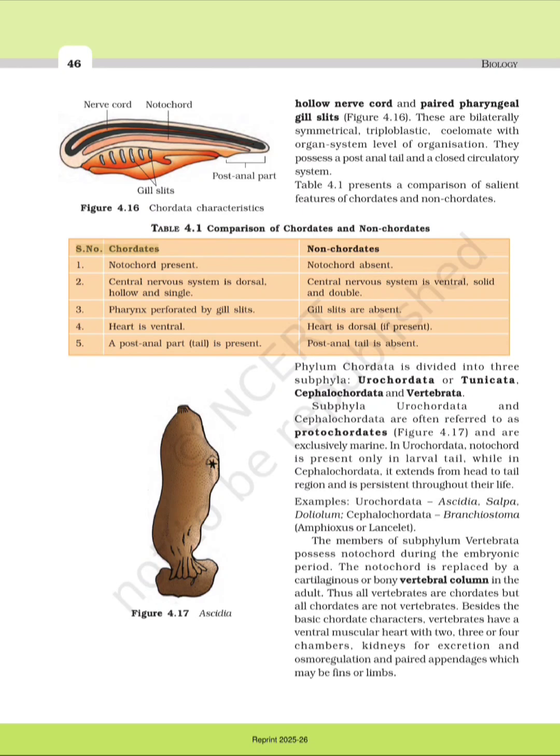Chordates: 1. Notochord present. Nonchordates: Notochord absent. 2. Central nervous system is dorsal, hollow and single. Central nervous system is ventral, solid and double. 3. Pharynx perforated by gill slits. Gill slits are absent. 4. Heart is ventral. Heart is dorsal if present. 5. A postanal part, tail, is present. Postanal tail is absent.